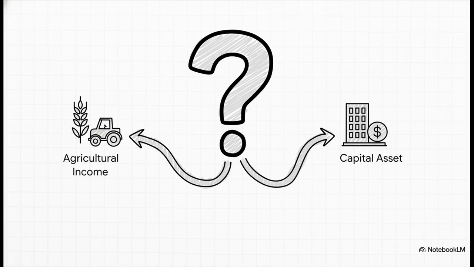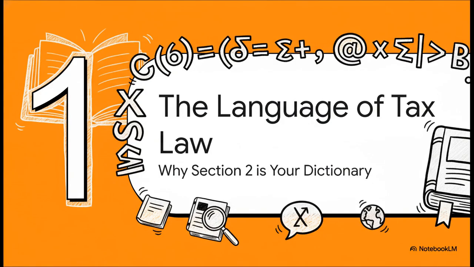This is the perfect example of why getting the definitions right isn't just step one, it's the most important step in any tax analysis. I want you to think of the Income Tax Act as a whole new language. Seriously. And just like with any new language, what's the first thing you need? A dictionary, right? You need to know what the words actually mean. Well, in the world of the Act, Section 2, that is your official dictionary.